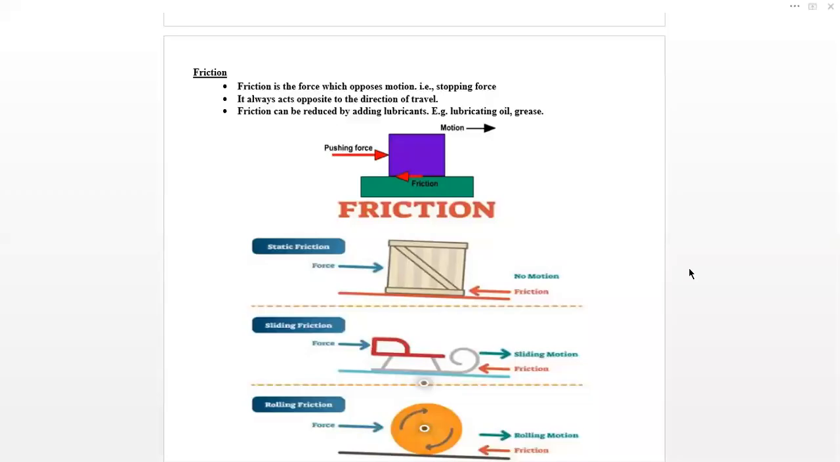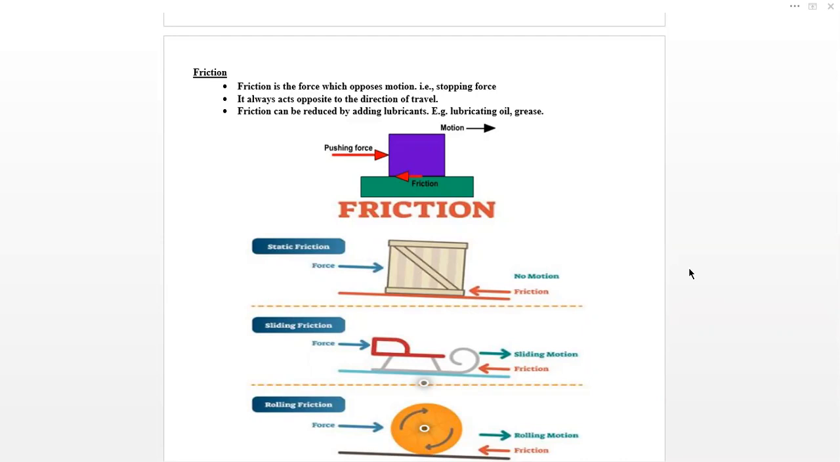Hello students, I am going to discuss a very important topic: friction. This topic is included in the chapter Dynamics. So this is my fourth lecture. In this fourth lecture I will discuss friction.